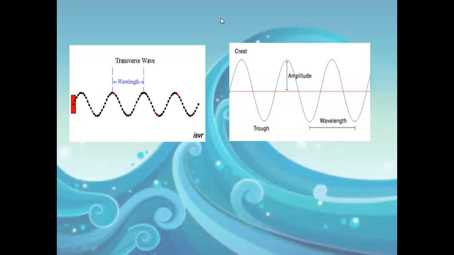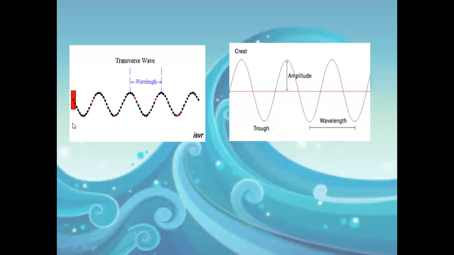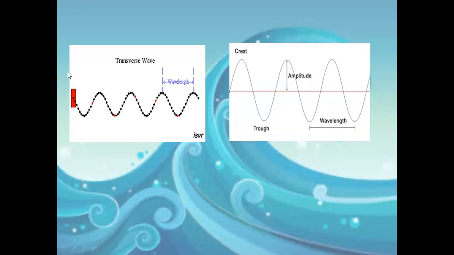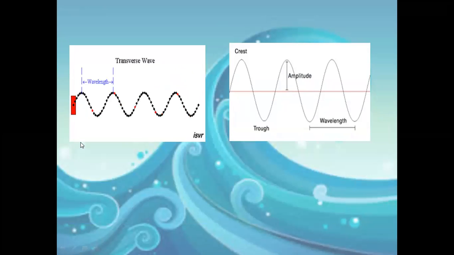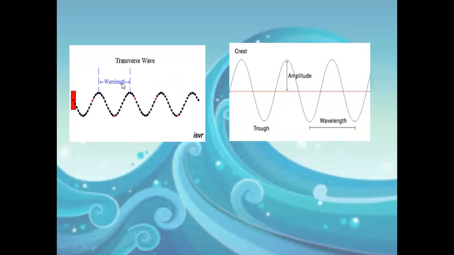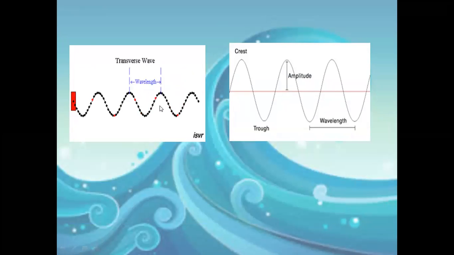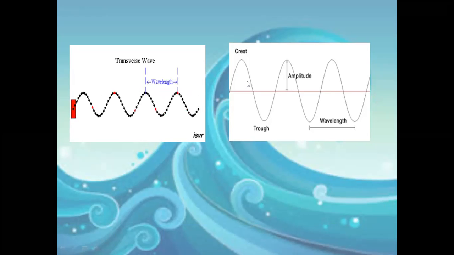Here we have the wave, a moving up and down wave. Maybe it's transferring light energy or something, as it's up and down. Wavelength is the distance between two tops or two crests.